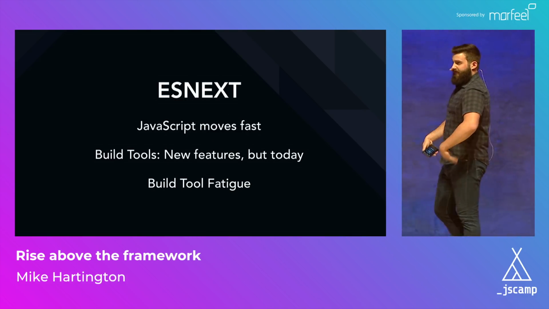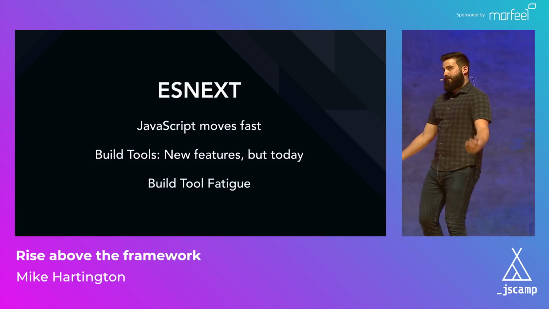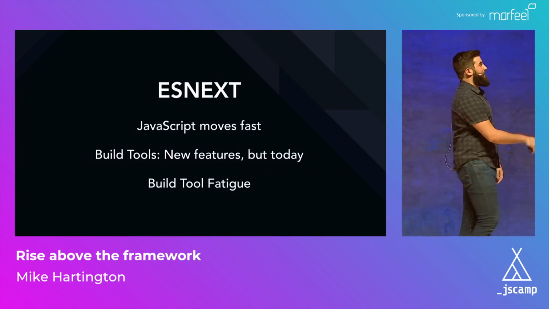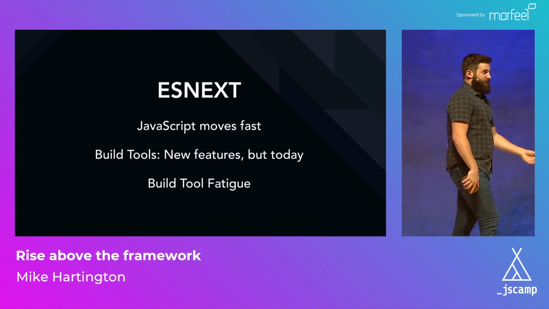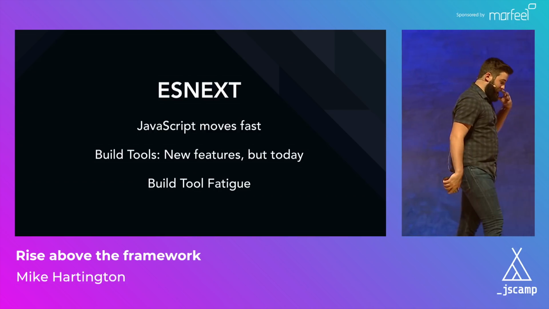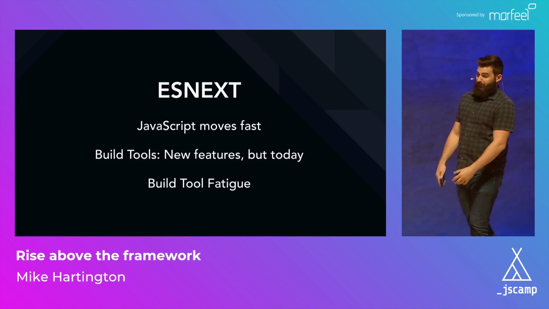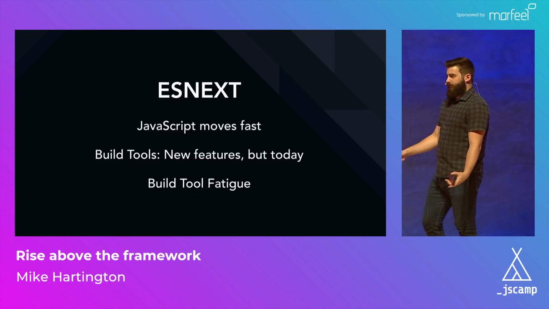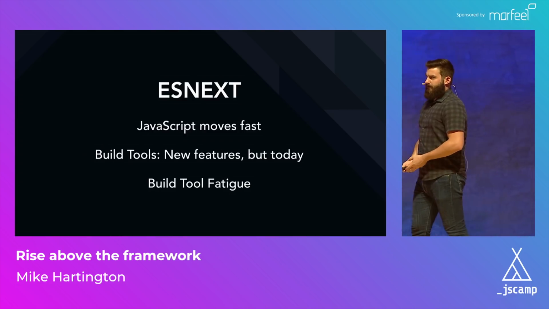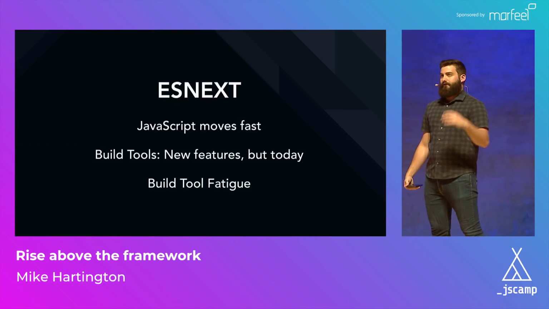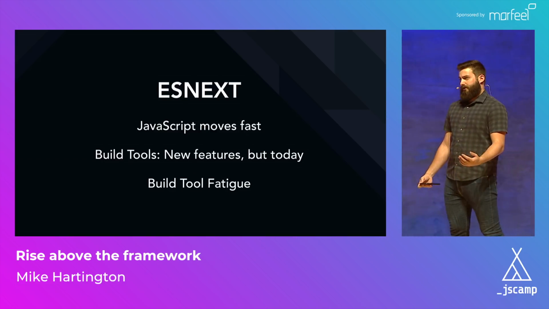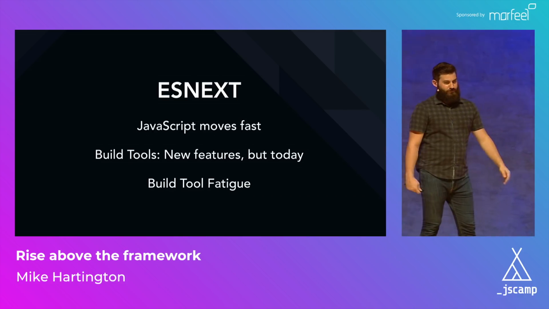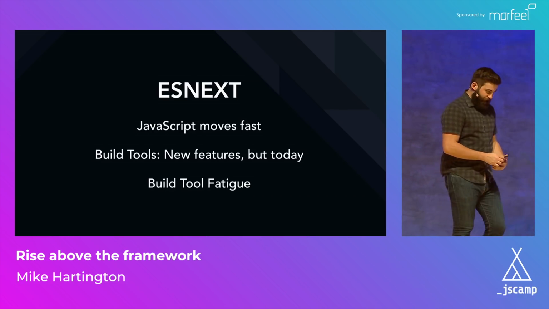But then ES6 started popping up, and it was renamed to ES2015. And then a year later, we had ES2016 and 2017 and 2018. And every year, there's a new version of JavaScript with new features, new capabilities that we're able to use in the browser. But not all browsers implement these features right away. So what do we do? Well, we create build tools. We have great things like Babel, which completely transform how we write our code today. We have TypeScript, which also offers the same features. And then we have tools like Rollup and Webpack, which allow us to integrate this into our setup.